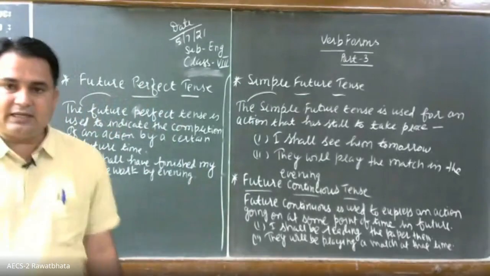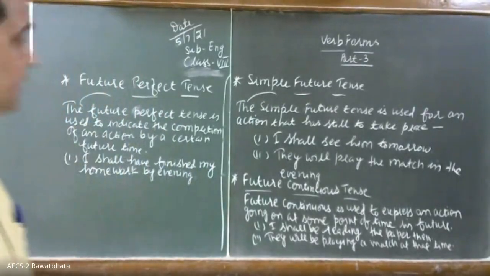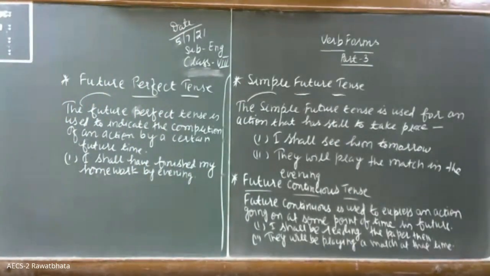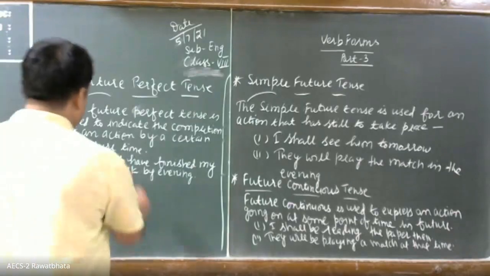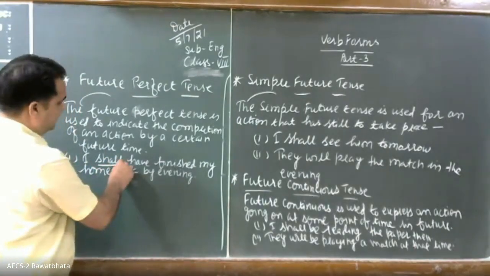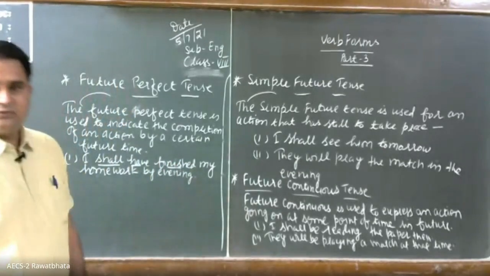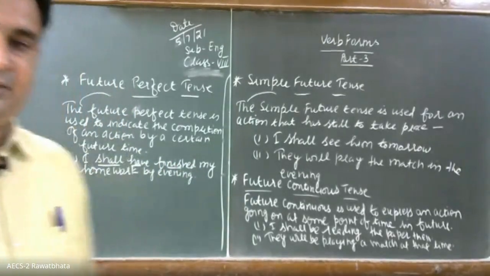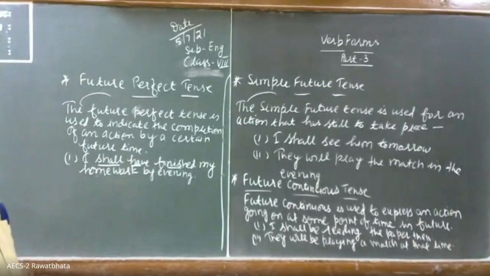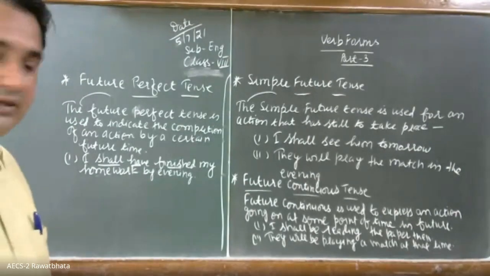So what is important? Shall or will have plus the third form of the verb. So this is the example of the future perfect tense.